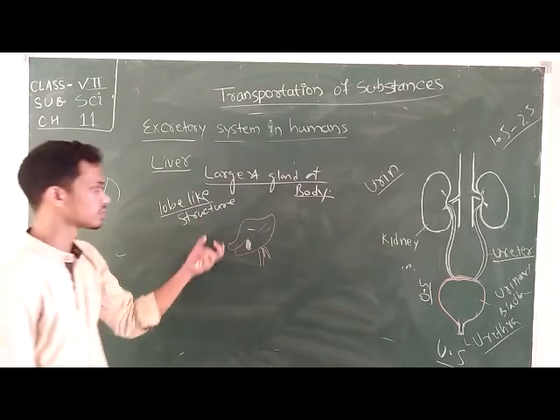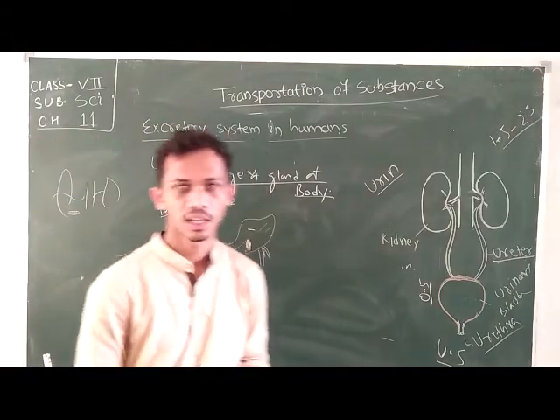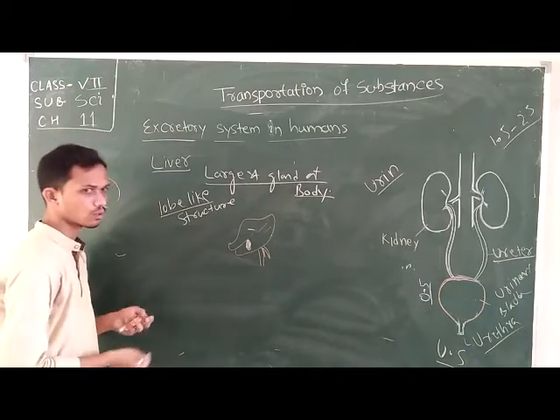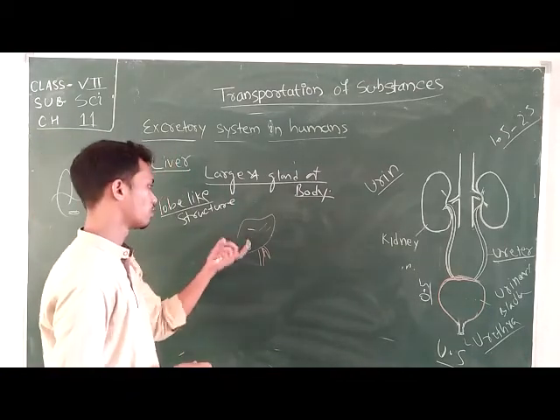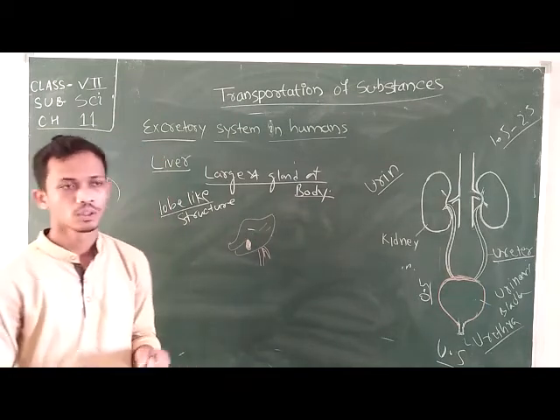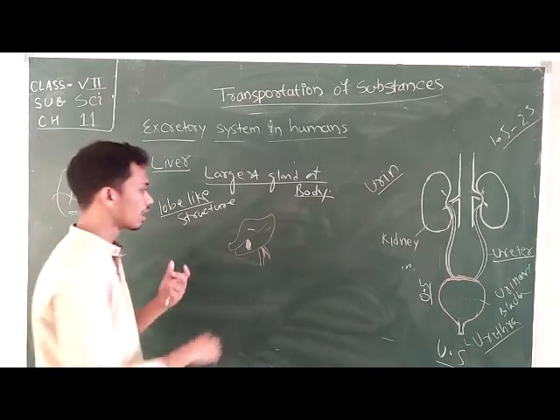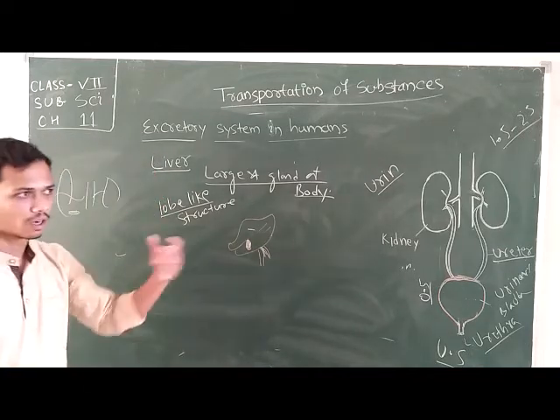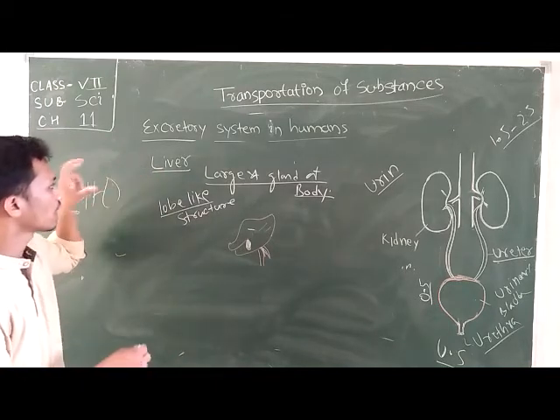lungs. Okay, so the lungs have a very important function in our human body to maintain balance. Okay, and during large consumption of alcohol, the function of the liver will be damaged. Okay, so we must avoid the consumption of alcohol and tobacco ingredients. Okay, so this is about your liver.